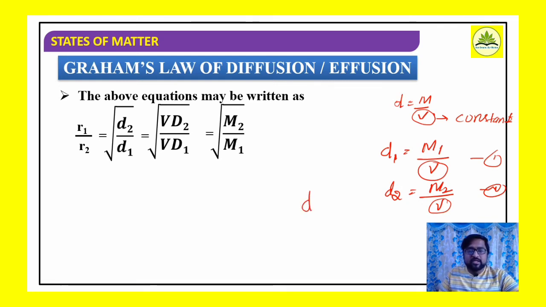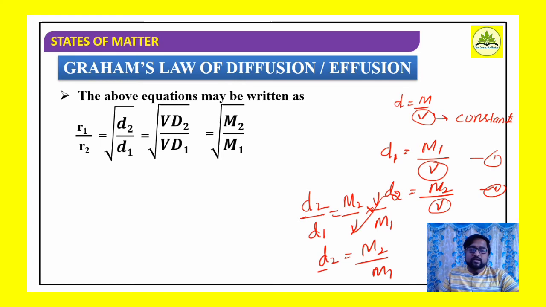Now if I take the ratio D2 by D1, D2 by D1 is nothing but M2 by V into V by M1. So this V, the constant, cancels, and here D2 by D1 is equal to M2 by M1. Both are equivalent, right? Therefore we got this expression. So R1 by R2 is equal to square root of D2 by D1, which is also equal to square root of M2 by M1, right?